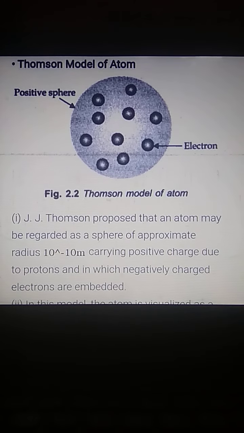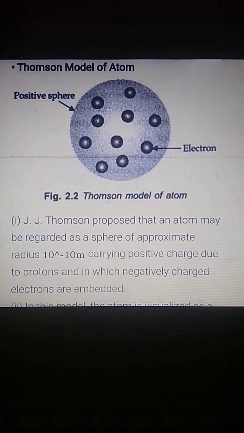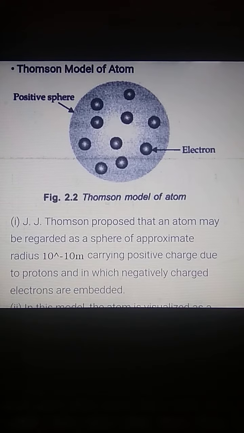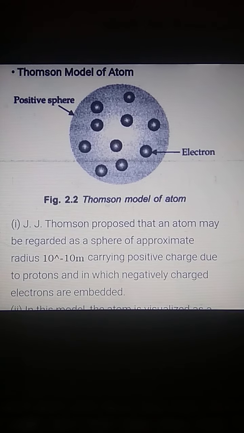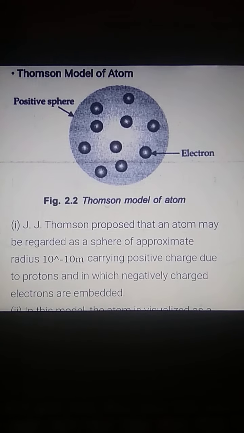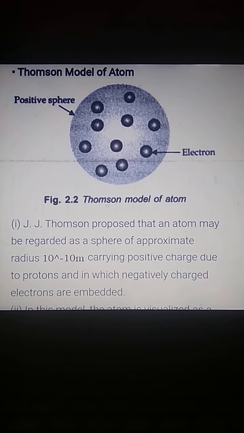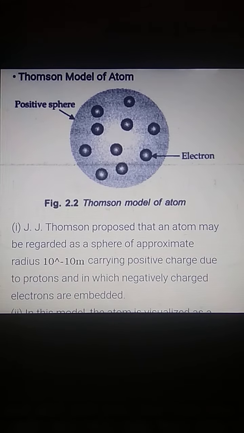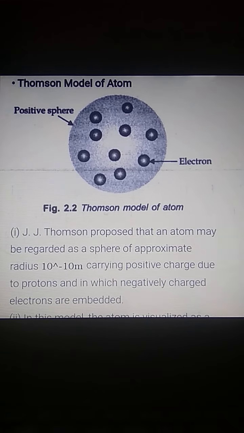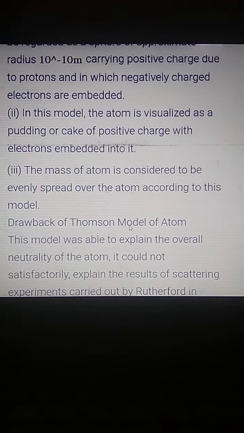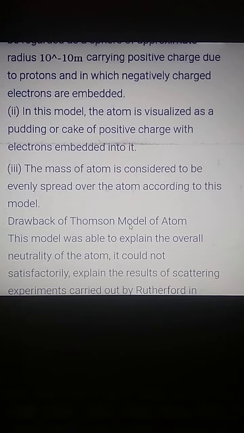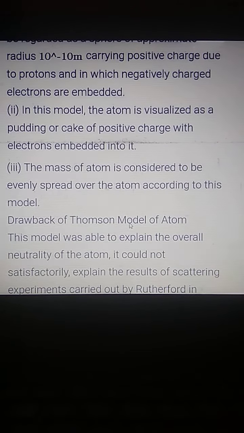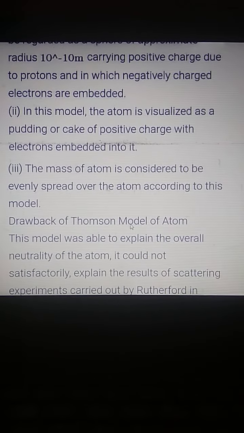So that's why this Thomson model is also known as watermelon model or plum pudding model, in which the kheer, the whole milk which is there, is the positive charge, and the rice or the raisins which we had added into that are the negative charge. So Thomson said that atom is visualized as pudding or cake of positive charge and electrons are embedded in it.